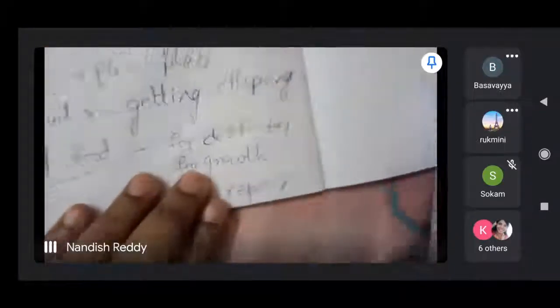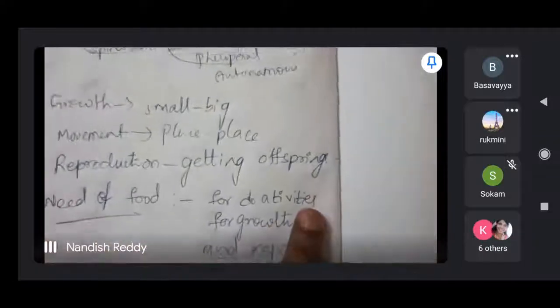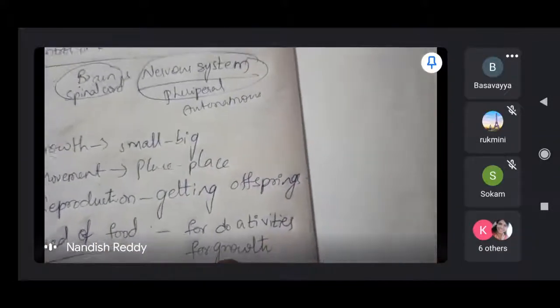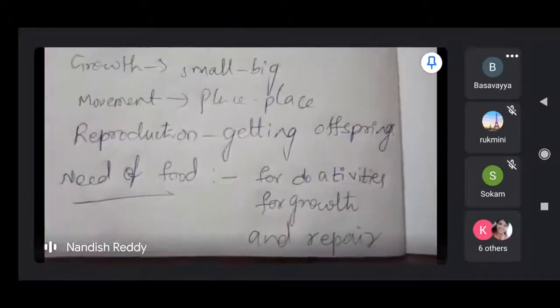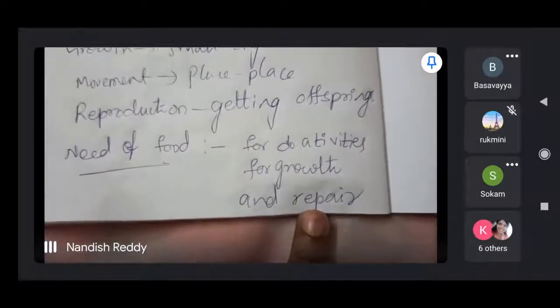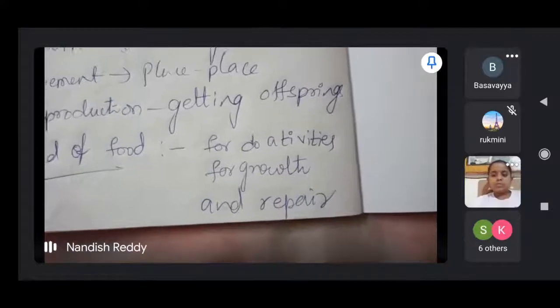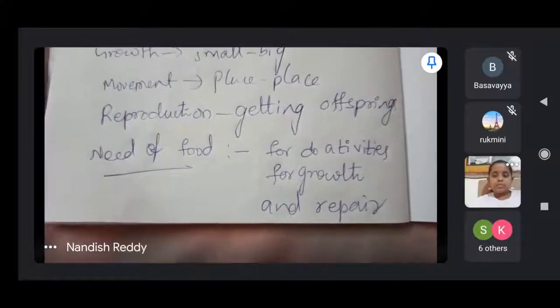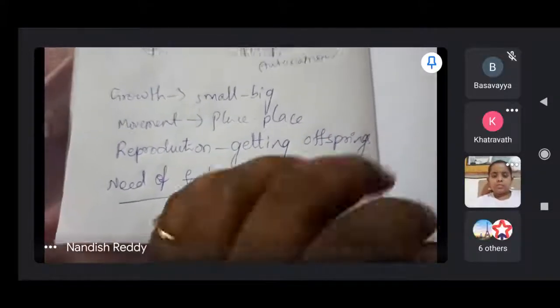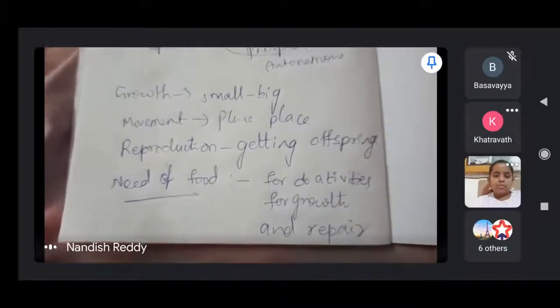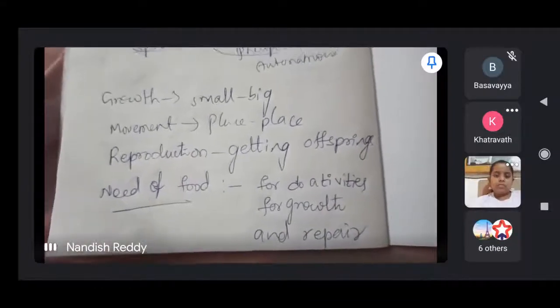For activities means getting energy. For getting energy, for doing activities, and for growth and for repair from diseases. Growth means development. Repair means getting relief from diseases. So in that manner we have a necessity for nutrition.